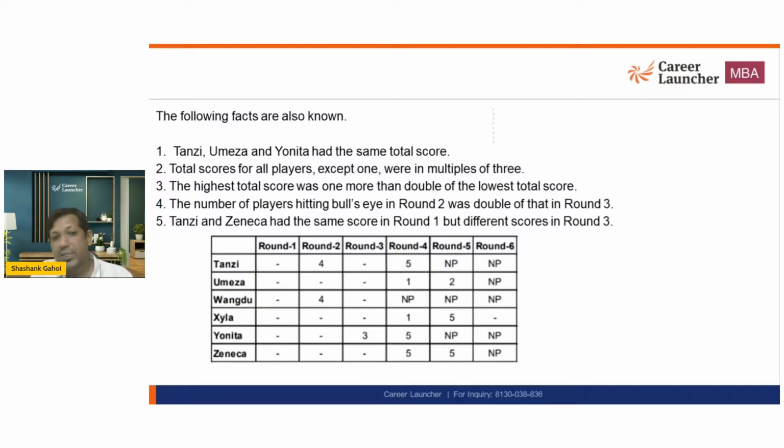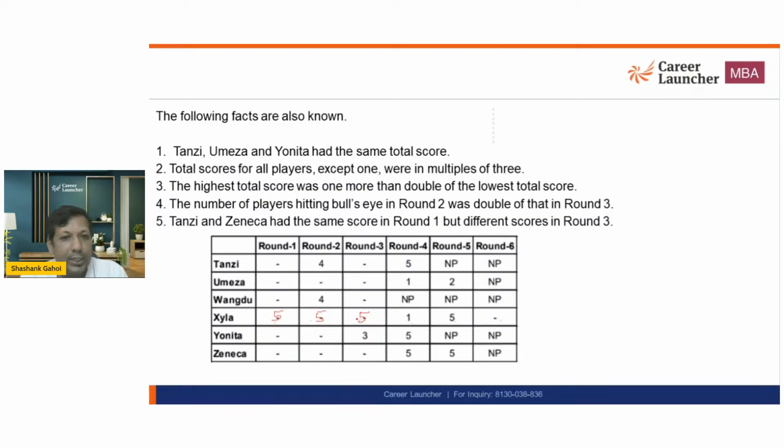Which is the first starting point? The first starting point of this set that I am going to take is that X got 5, 5, 5, because X is playing in 3 additional rounds. So X is definitely going to get 5, 5, 5. 3 additional rounds means 3 fives. 2 additional rounds means 2 fives. 1 additional round means 1 five, and no additional round means no five. This is what we got.